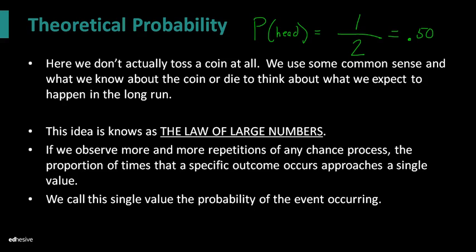That's because it's only 10 times, and that's not the long run. The true probability of an event occurring will only reveal itself to us after we start tossing that coin 1,000 times, 10,000 times, 100,000 times. Then and only then should we start to see the true probability settling in at the theoretical value that we know, 0.50.